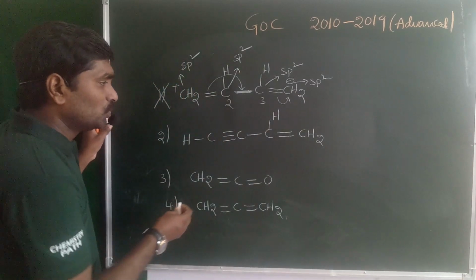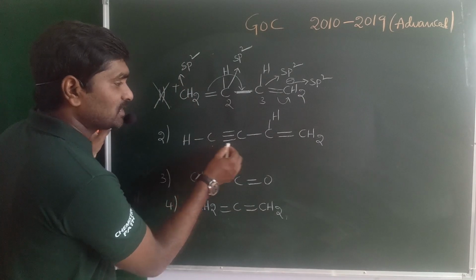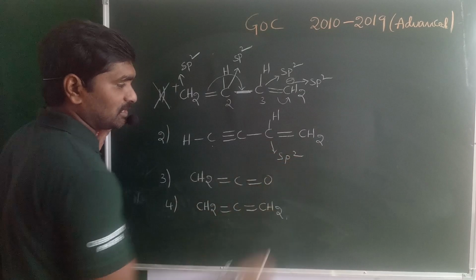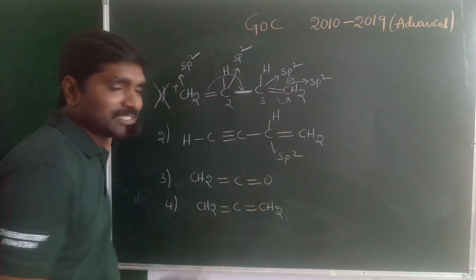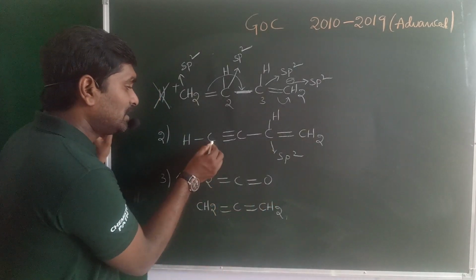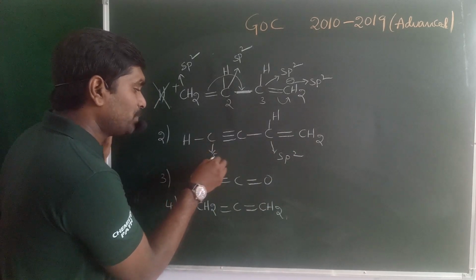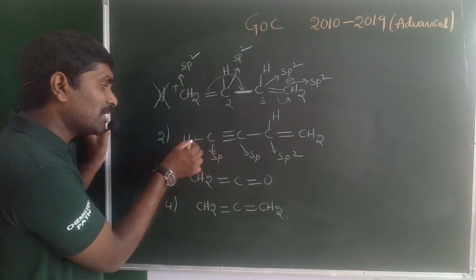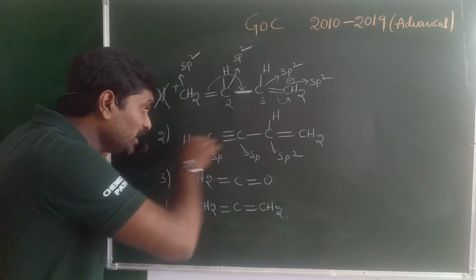Then go for option 2. This carbon is in sp hybridization, this one is in sp hybridization, and this one is in sp2 hybridization. sp2 is planar generally. And more importantly, when the carbon is in sp hybridization, the atoms bonded to the sp hybridized carbon are also linear in nature.